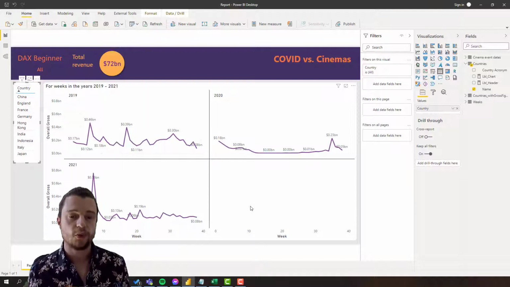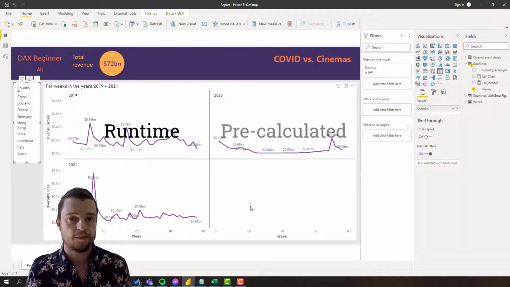So remember we had 2 things. One was the labels and one was our values. Now when we talk about values, going on to the next one, there's 2 options when it comes to values. One is runtime, the other one is pre-calculated. So we're gonna do an example of both.